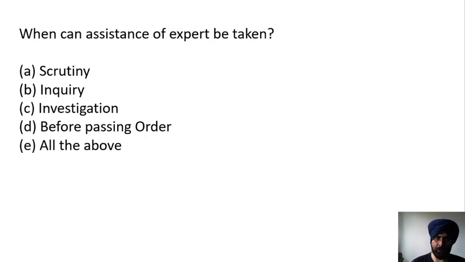When can assistance of an expert be taken? During scrutiny, inquiry, investigation, before passing order, or all of the above. So if the GST officer is not able to determine the correct value, or he needs some assistance of an expert, then at what stage can he take assistance from an expert: so that he can do scrutiny, inquiry, investigation, or he can pass order, or all of the above.